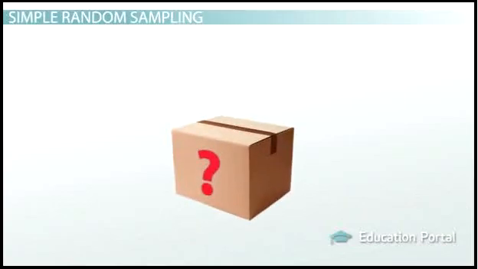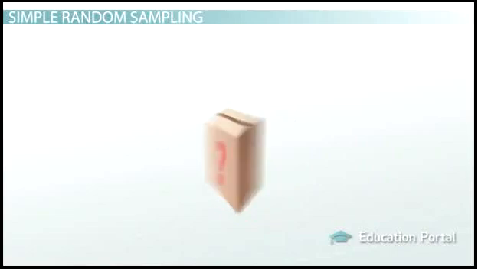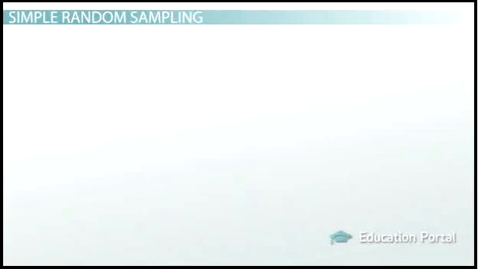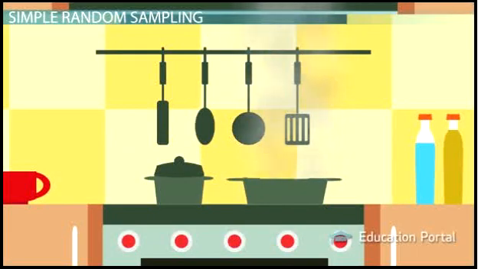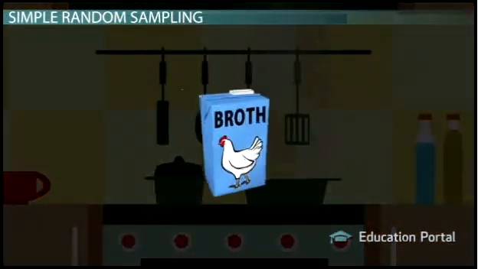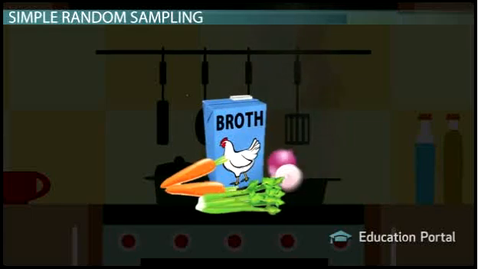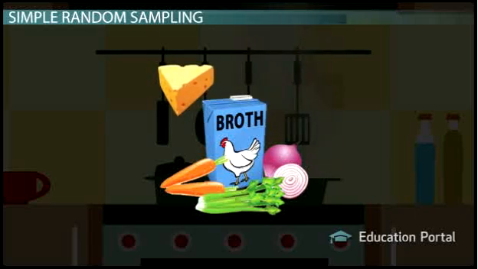The randomness of sampling is very important. If your sample is not random, it doesn't fairly represent the characteristics of the population. Let's think about this in terms of your dinner. If, for example, the dish you made was a vegetable soup, there are many different characteristics to represent. There's the broth, the individual vegetables like carrots, celery, and onions, and of course any cheese or noodles you may have mixed in.